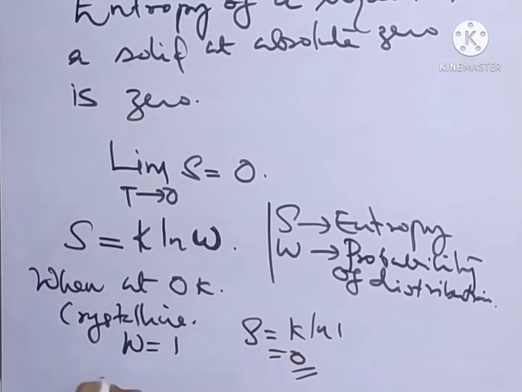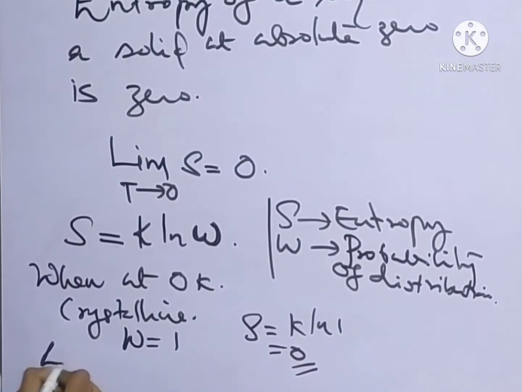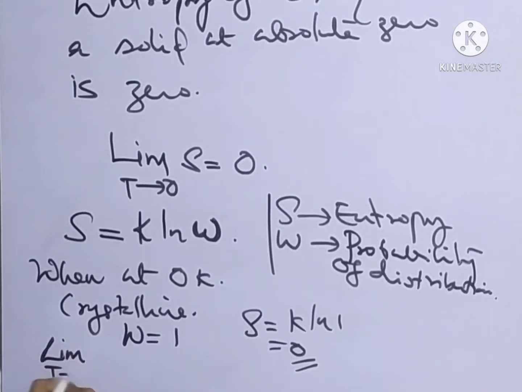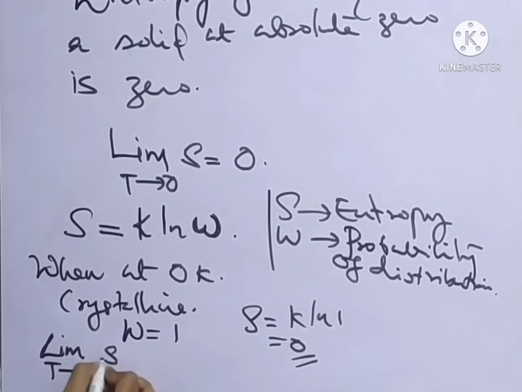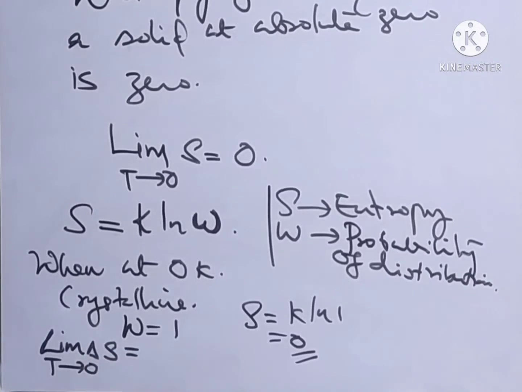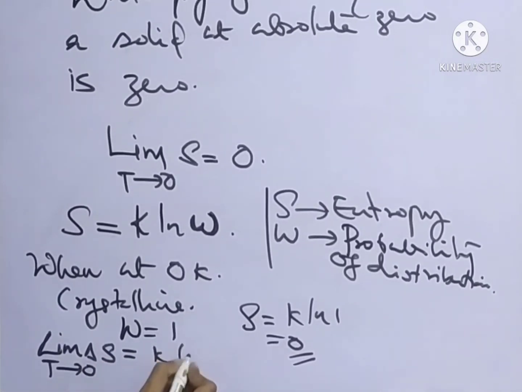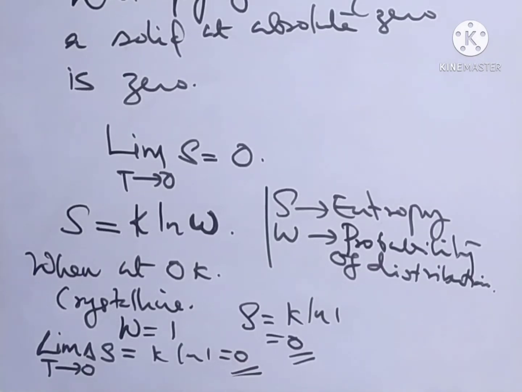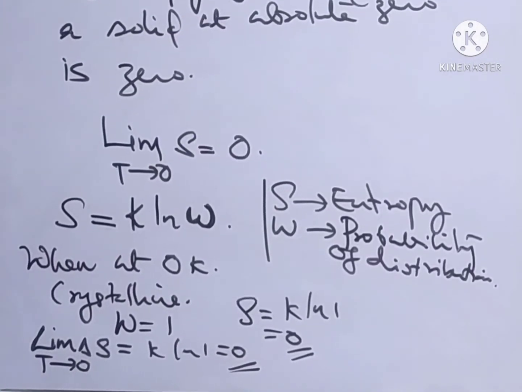That is, we can write it as the limit T tends to 0, S is equal to k ln 1, equal to 0. So this is the Planck statement.